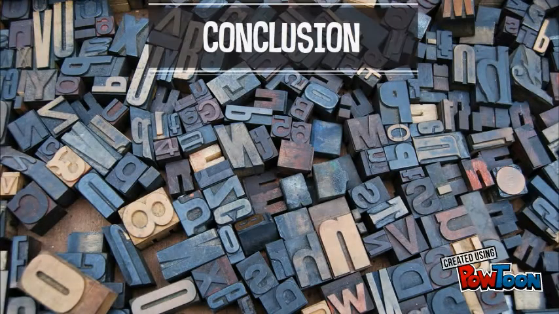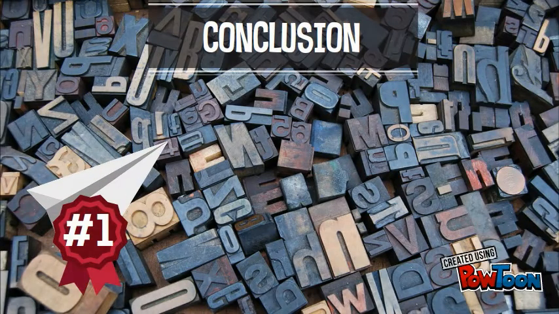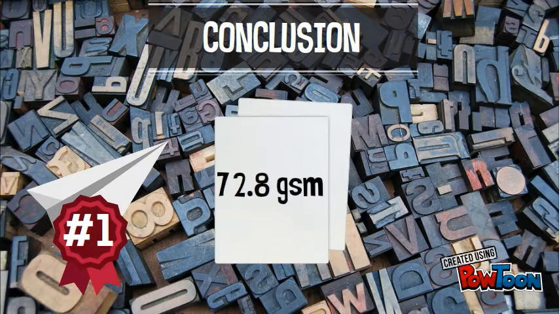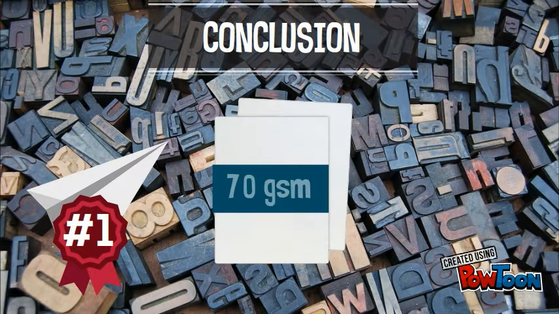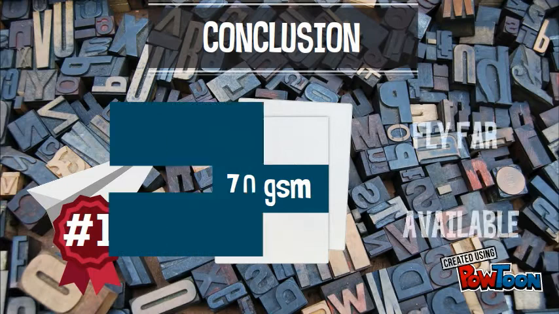Hence, we can come to the conclusion that the best plane design is one that is folded with a paper of grammage as close as possible to 72.8 GSM. Since it is hard to find paper of grammage 72.8 GSM, a paper of grammage 70 GSM will make the best choice since it can be more commonly available and can fly far at the same time.